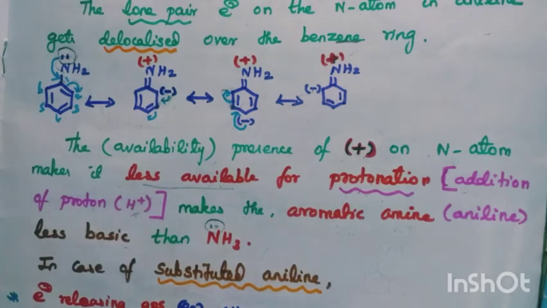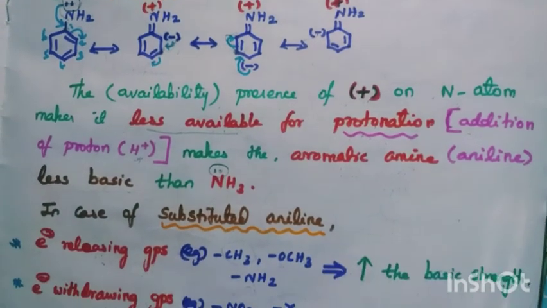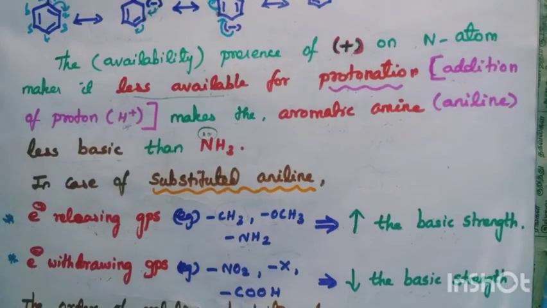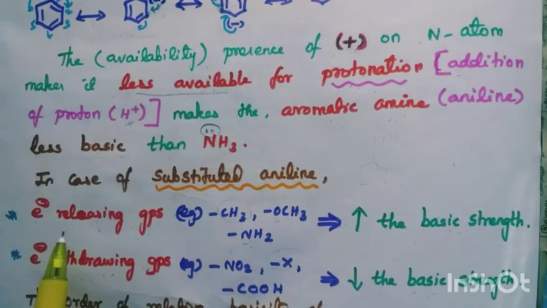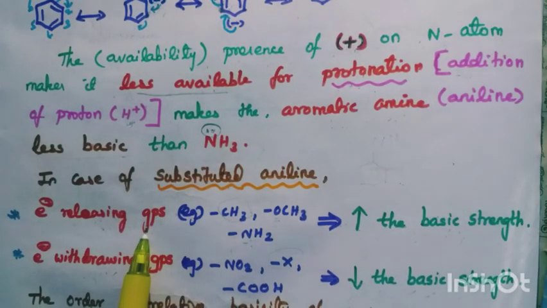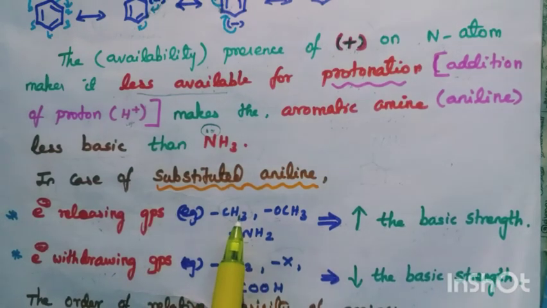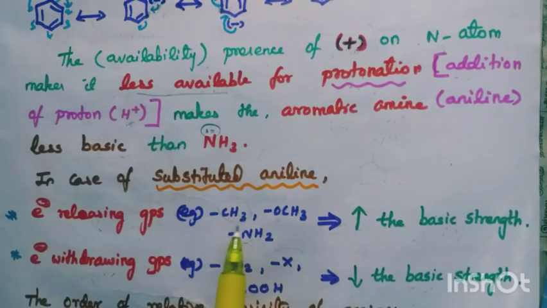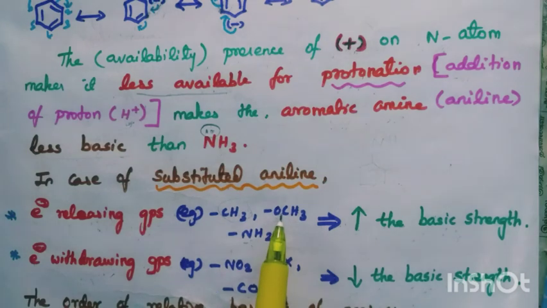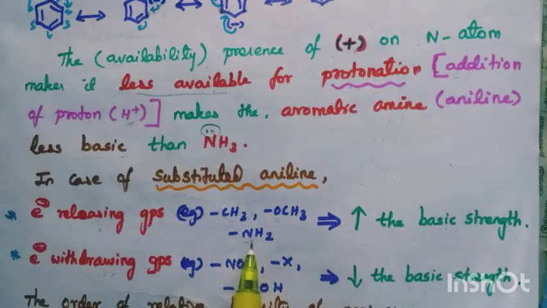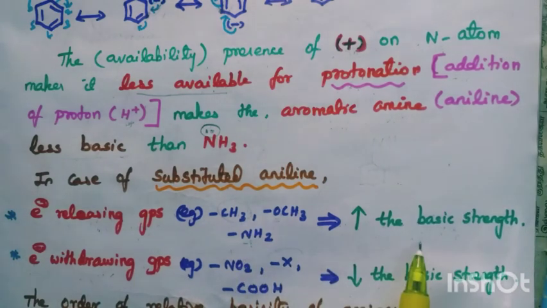Now in case of substituted aniline, if an electron releasing group is added to the benzene ring of aniline, such as CH3, OCH3, an alkyl group is electron releasing, no? Oxygen is highly electronegative, yet it has a tendency to donate electrons. Nitrogen also carries the lone pair. What happens? The basic strength increases.